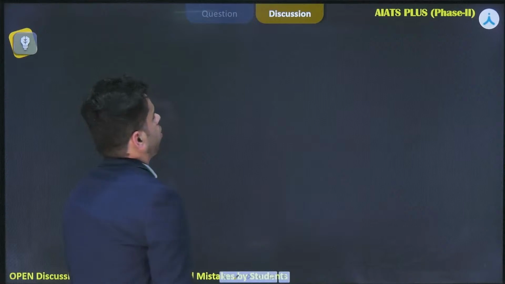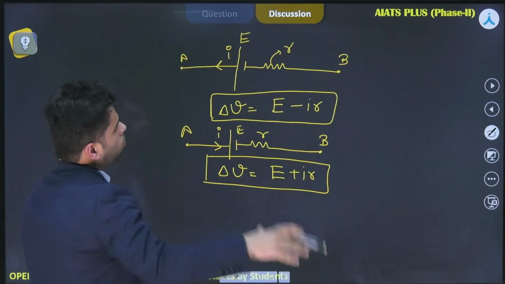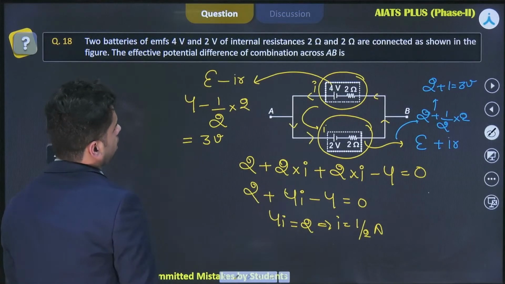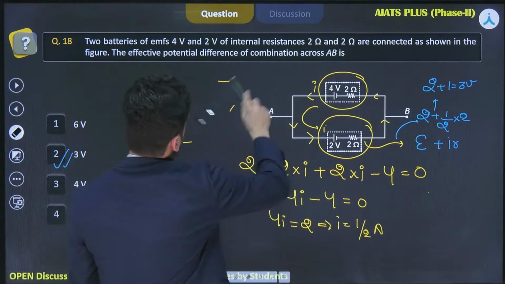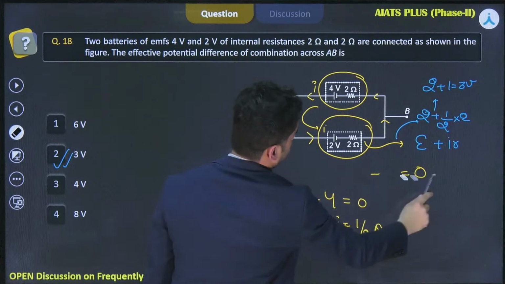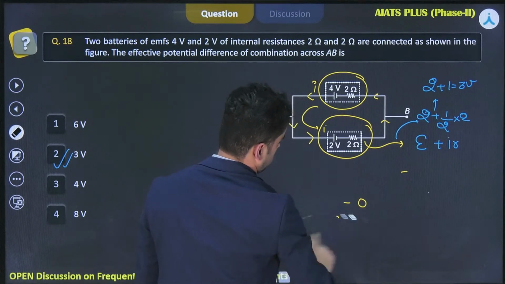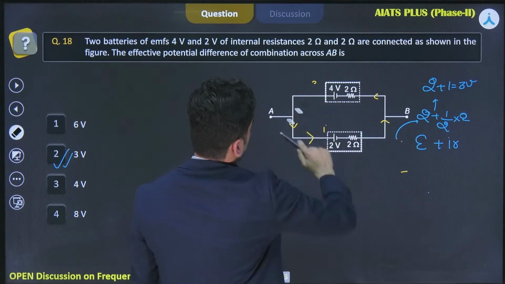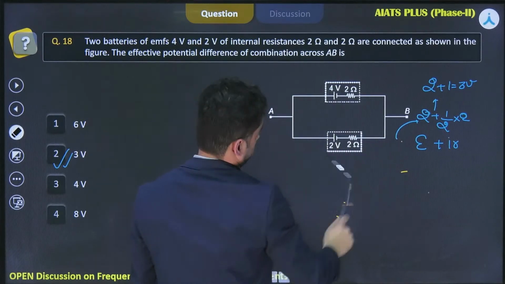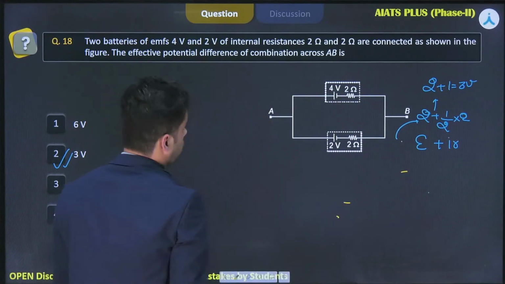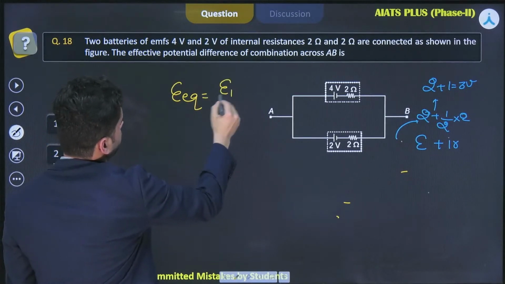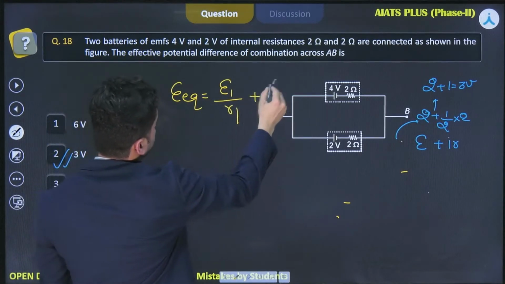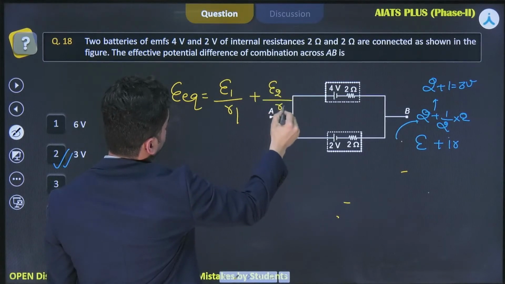Right? So if you try to apply this formula in this problem, okay, I'll erase this. Let us solve with the help of this formula also. So equivalent EMF, we just derived the formula, is equal to E1 by R1 plus E2 by R2.